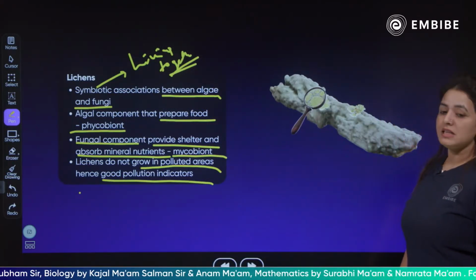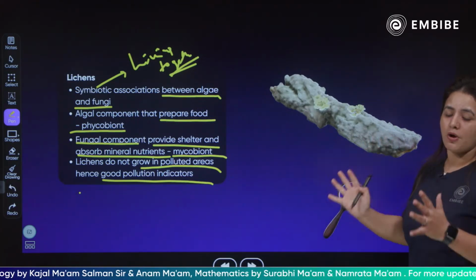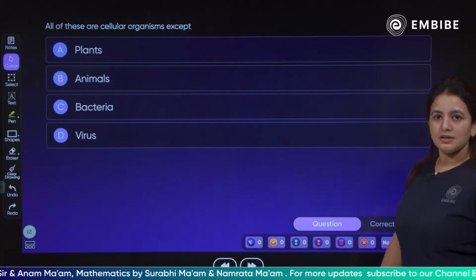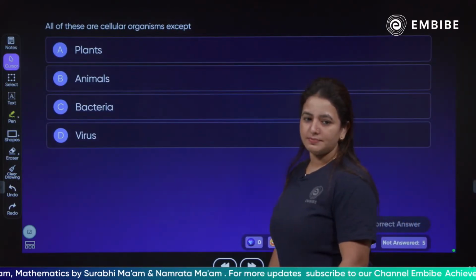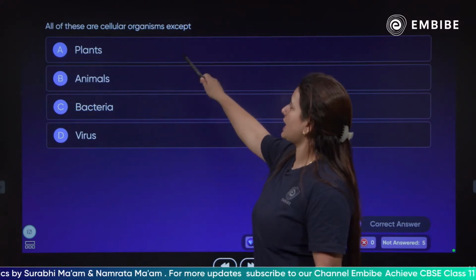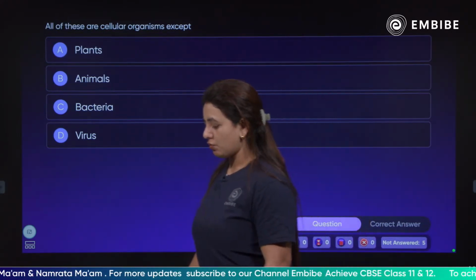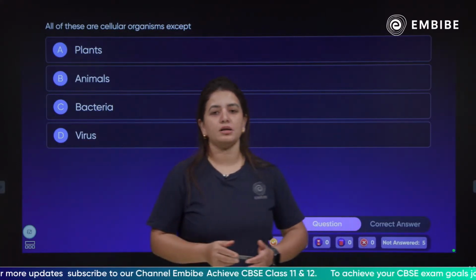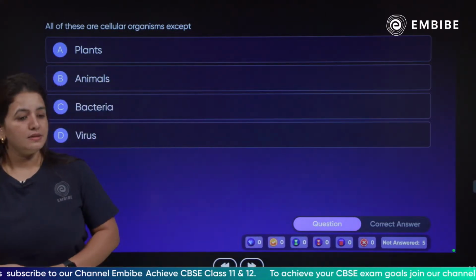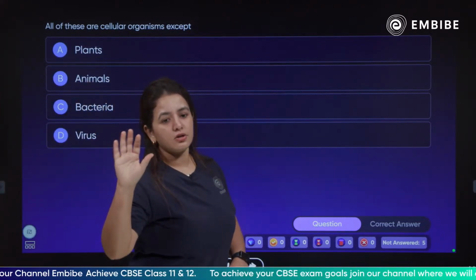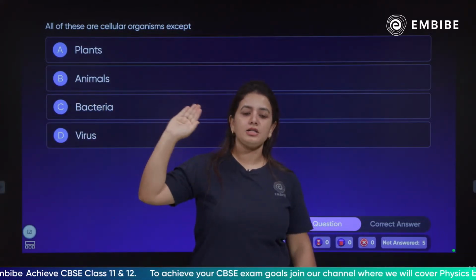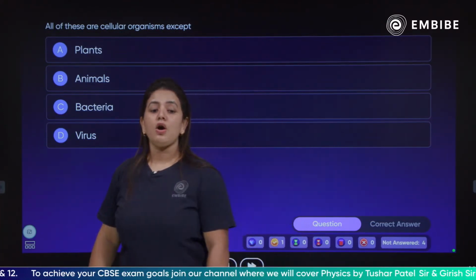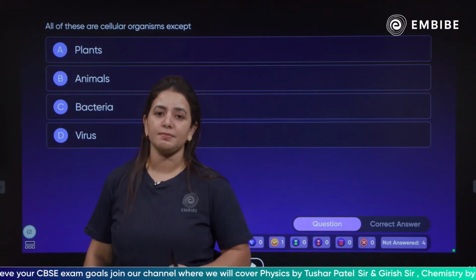Okay, so this is about virus, viroids, prions and lichens. Let's see what we have next. We have a question. This is what Swiyash was asking. So children, all these are cellular organisms except which ones? What do you think among these are the exceptions? Is the concept part clear? Viruses, viroids, prions, lichen, is it clear? Yes or no? Or you want me to repeat anything again? Please let me know, children.